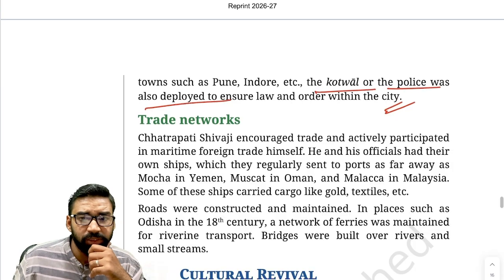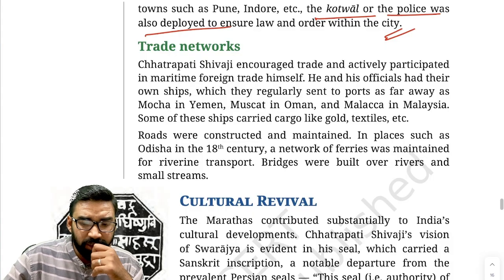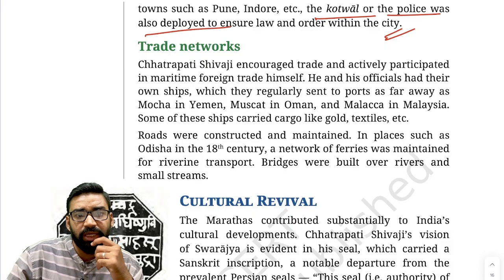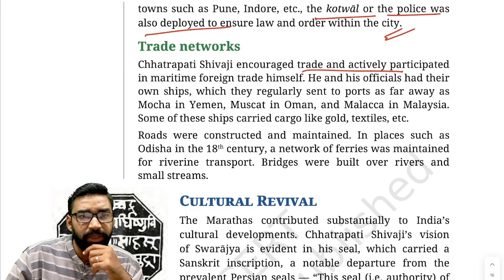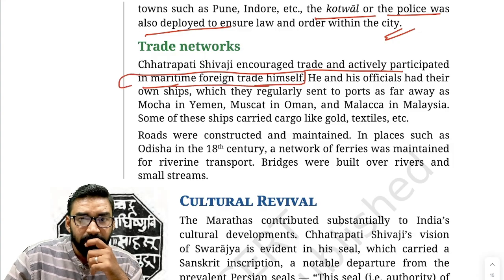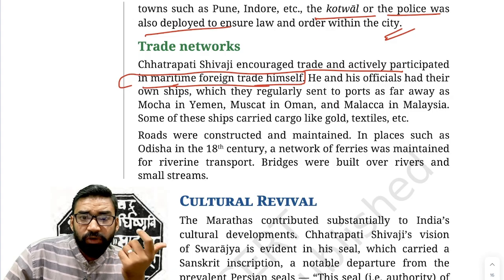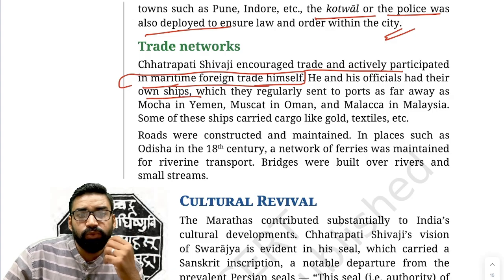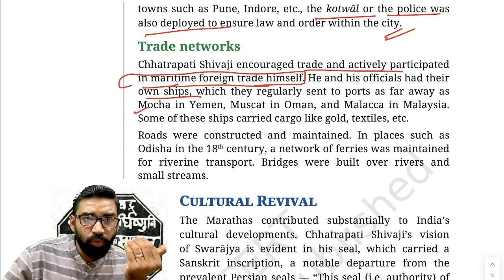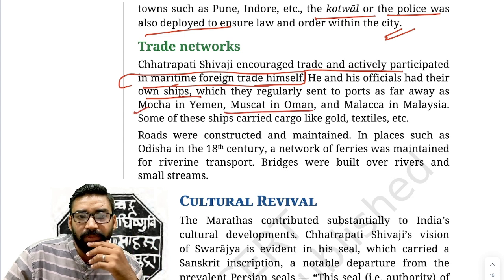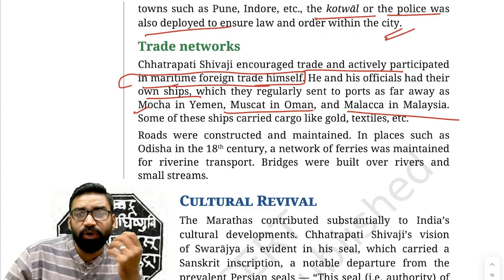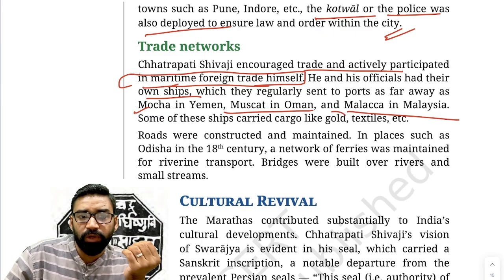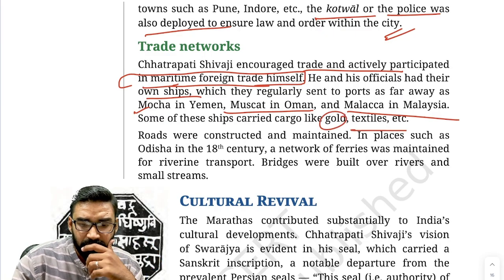Now, apart from this, trade networks. With respect to trade networks, Chhatrapati Shivaji encouraged trade and actively participated in maritime foreign trade himself. His officials had their own ships. They regularly sent their ships to various regions like Mocha in Yemen, Muscat in Oman, and Malacca in Malaysia. Some of these ships carried cargo like gold, textiles, and other valuable commodities.